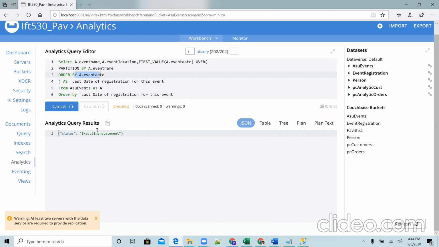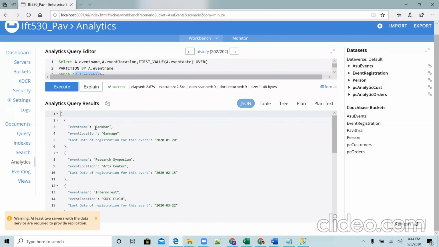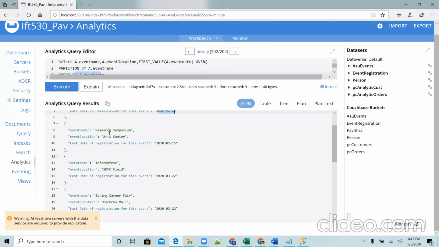So we can see the latest event that is going to happen is Junk Card, and the location Gammage, and then the last registration date for this event is January 20th, and for the next event, Research Symposium, happening at Art Center, and so on.